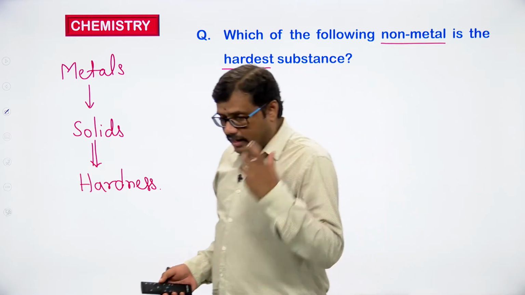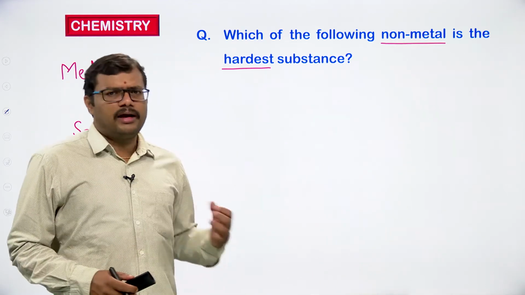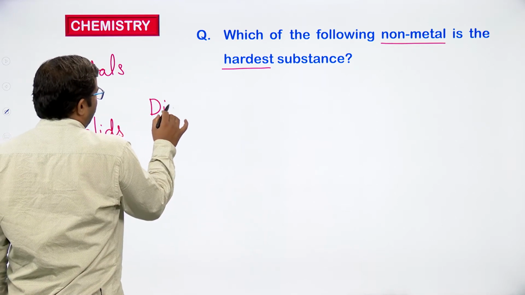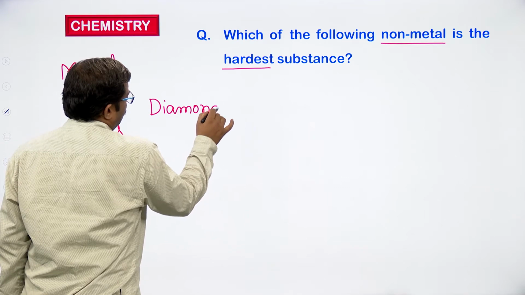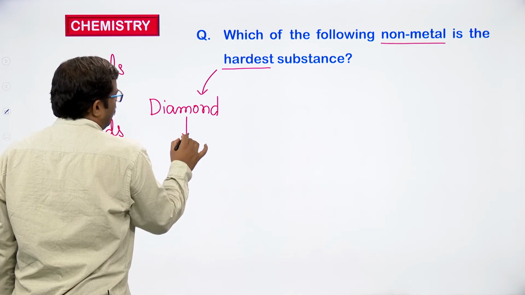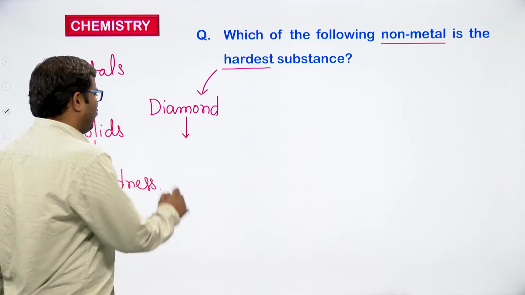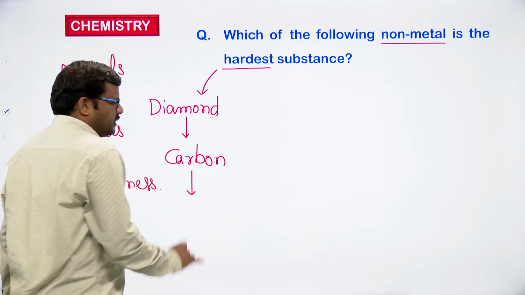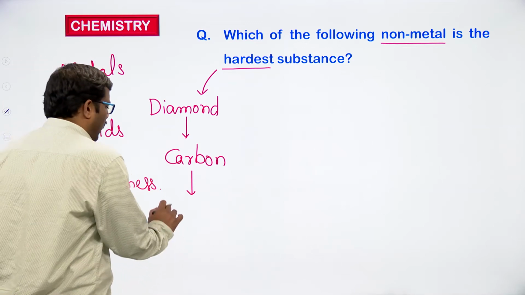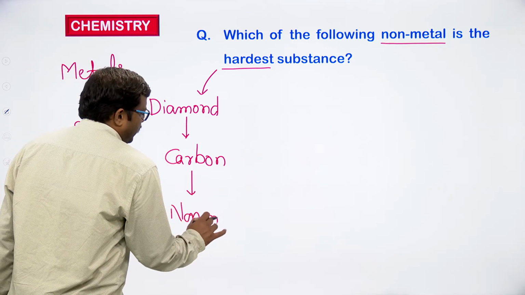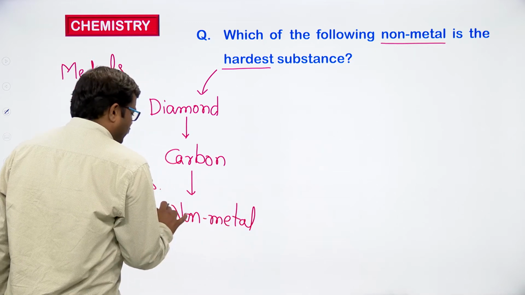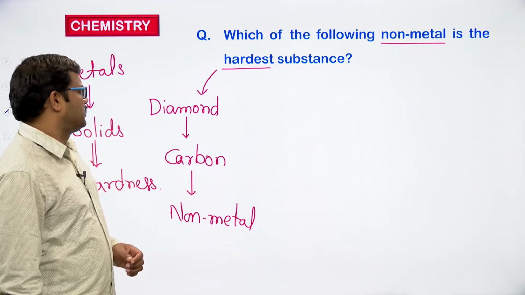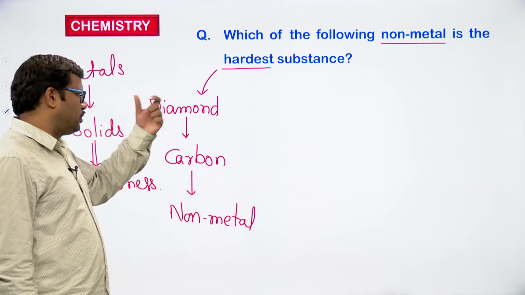But what is the hardest substance known to us? It is diamond. So, the hardest substance known to us is diamond, and we know that diamond is an allotrope of carbon. Carbon is an element, and carbon is a non-metal. So, the non-metal which is the hardest substance, diamond, is the hardest substance known to us.